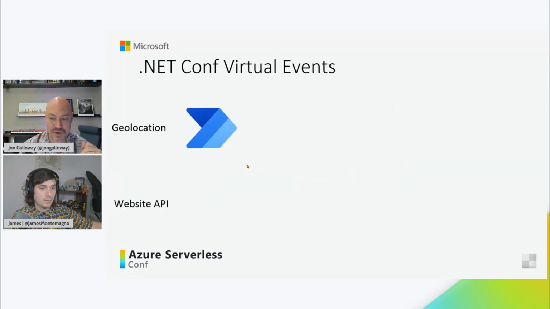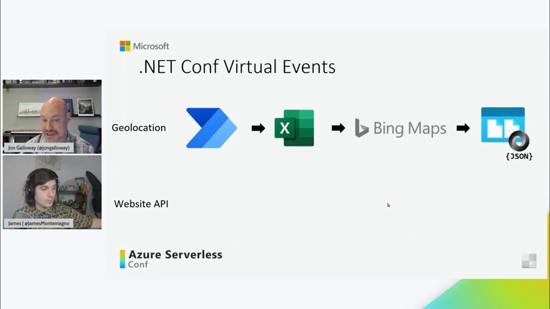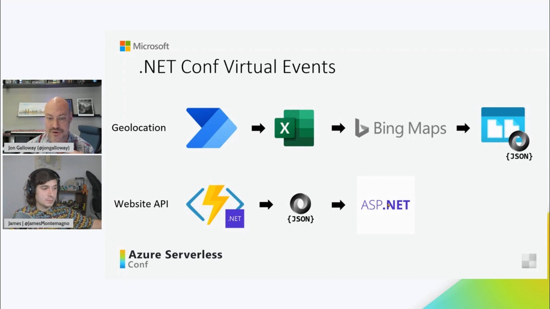And then we need to geolocate to put them on the map. The way we do this, a function runs, it hits the Bing Maps API for geolocation and stores that information. This is important because we're rate limited on that Bing Maps API, so we're not hitting it unnecessarily. Then for the website to display it, super easy. A .NET function exposes an HTTP endpoint and returns JSON to an ASP.NET web page.